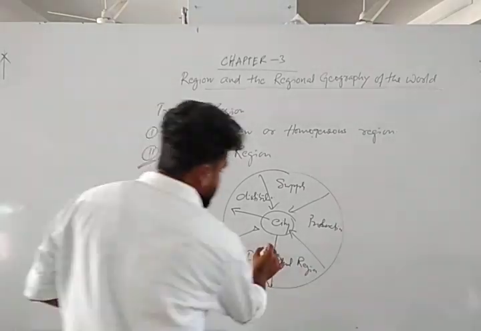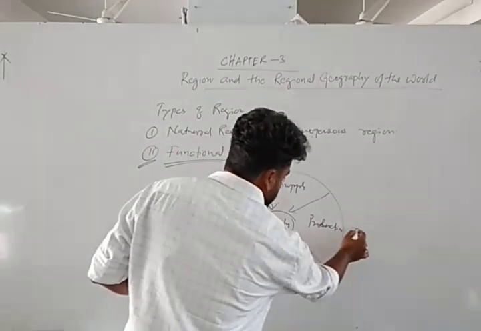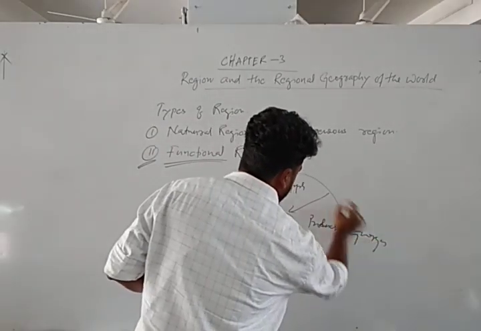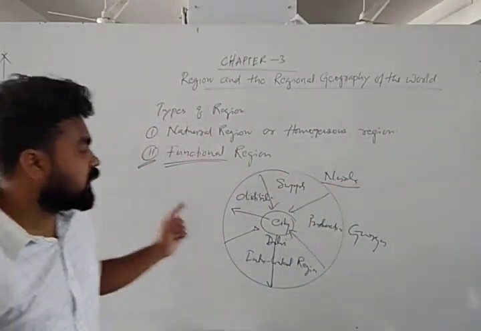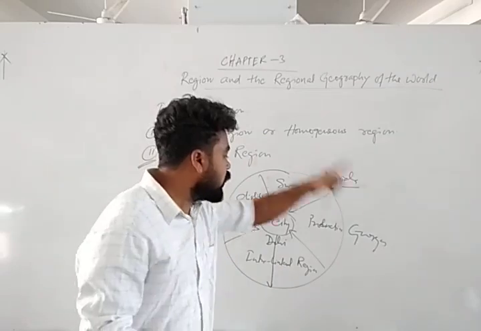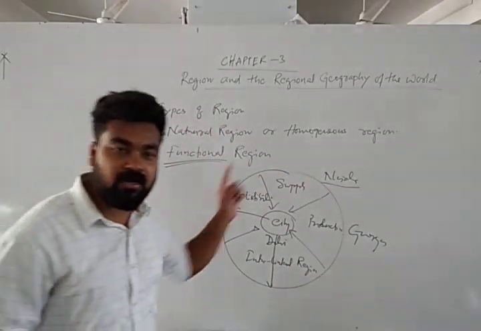Suppose this is Delhi. Suppose this is Gurgaon, Noida. So like that, what happened? All the goods supplies take place from Delhi to Noida, Gurgaon. That means what? This whole region is a functional region. All functions are going on.